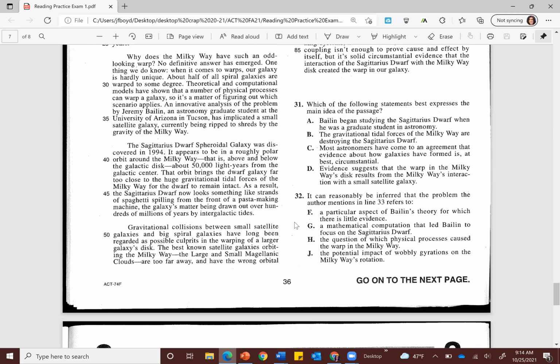Number 32, it can reasonably be inferred from the problem the author mentions in line 33 refers to, let's go up to line 33, an innovative analysis of the problem. All right, go ahead and pause this and see if you can find an answer. Remember that it's a good idea to start reading a few lines before the line in question so that you have context for what the answer might be.